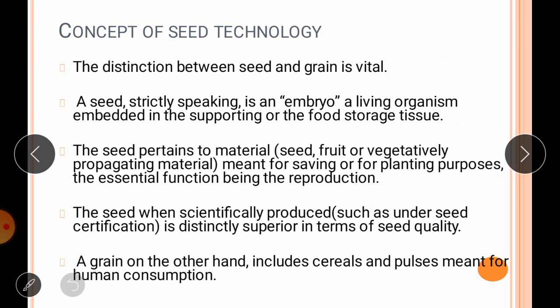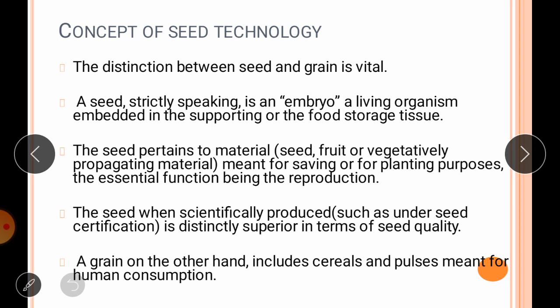Okay. So in order to increase agriculture production, seed technology has a major role to play, as the yield potential gained by breeding can be distributed only through the seed. For scientific seed production, the breeder's seed is obtained from a recognized source, and during seed production it is protected from all possible sources of contamination, and standard techniques of seed production are adopted. Therefore, seed technology has a very important role in our agriculture and farming.